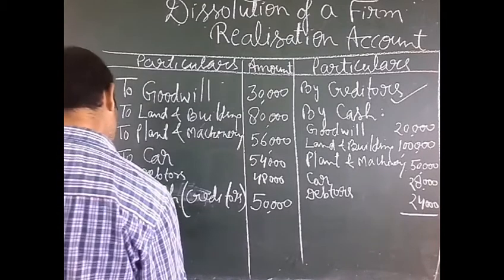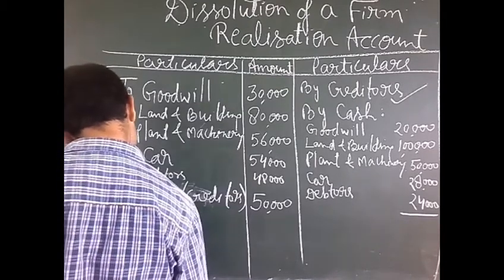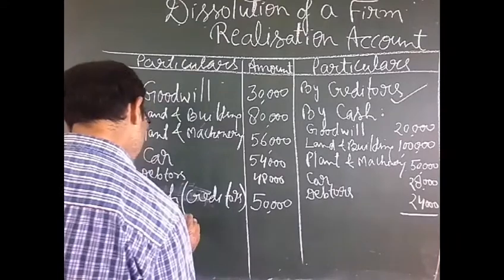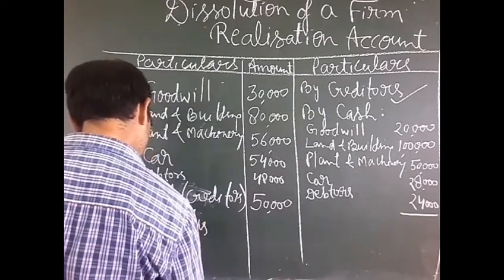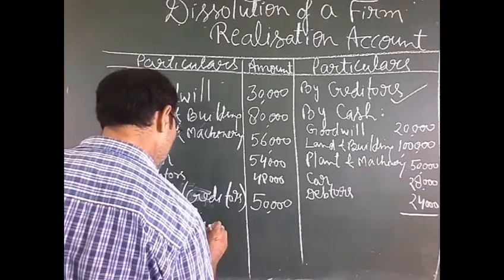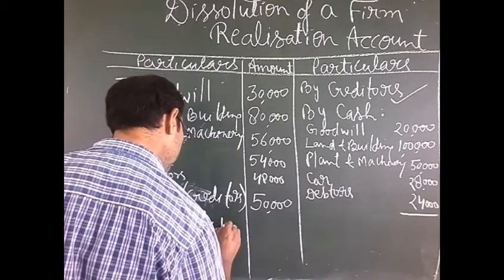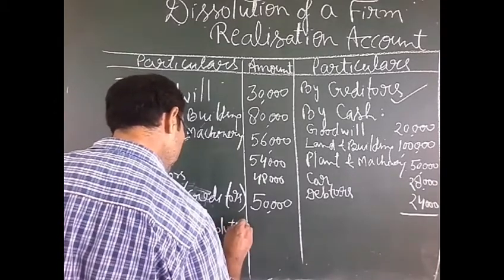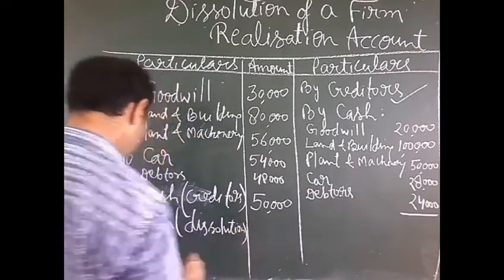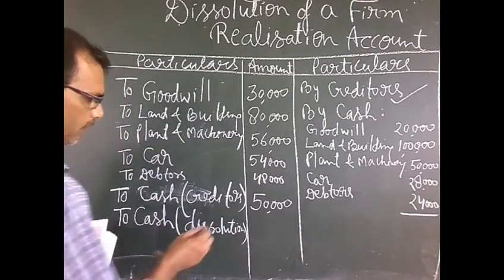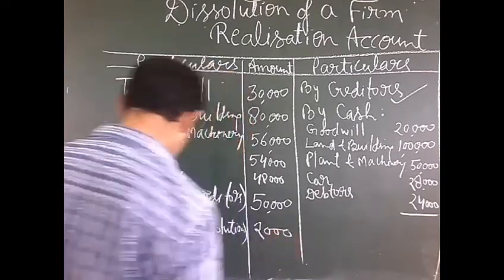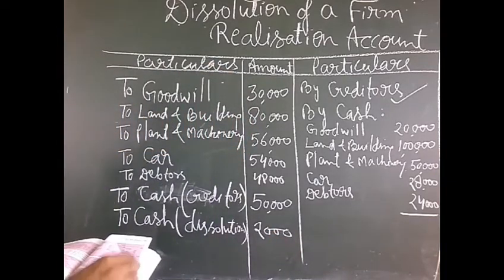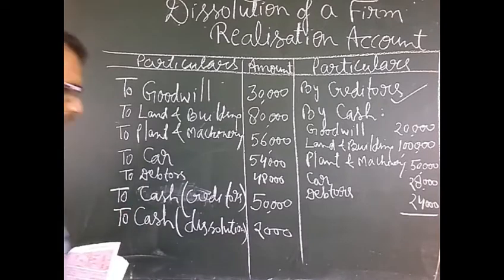These dissolution expenses will also come on the debit side by the name of: to cash, in brackets dissolution expenses. The amount is given in your adjustments, rupees 2,000. After doing this, we will find the balance.